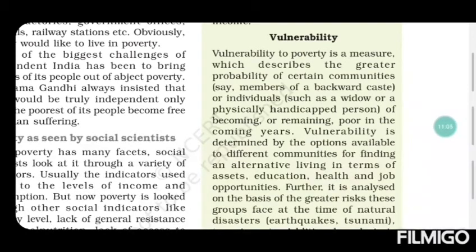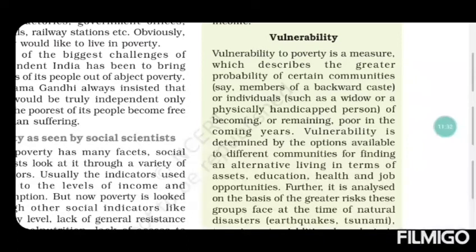So all these things are the aspects of vulnerability, whether that particular group of communities have the chance to become rich or not in the future. Those groups of people are known as vulnerable groups of people.